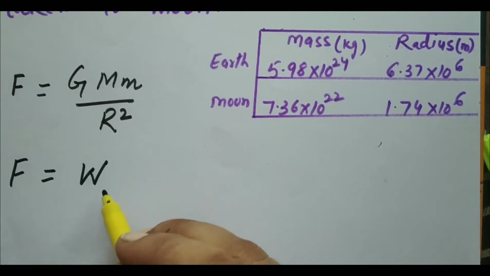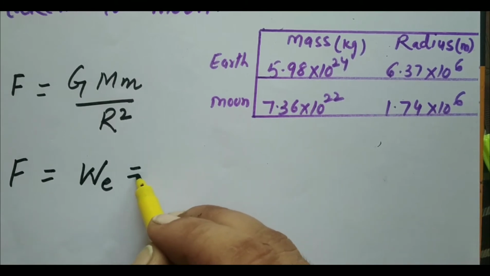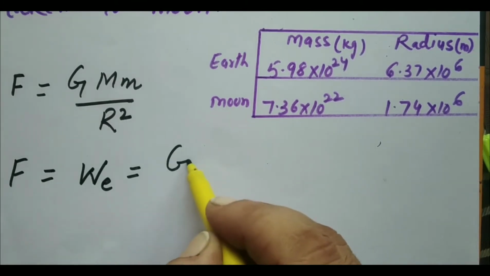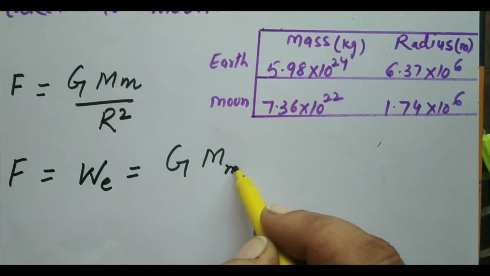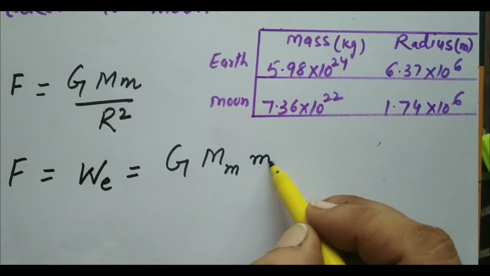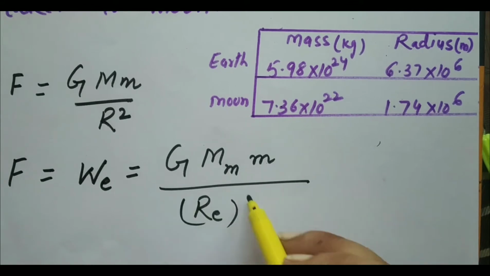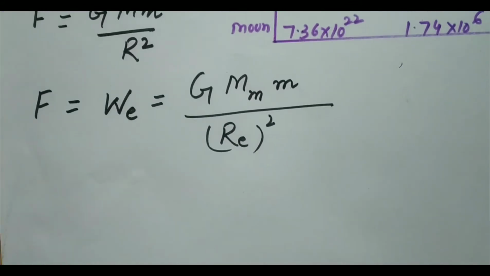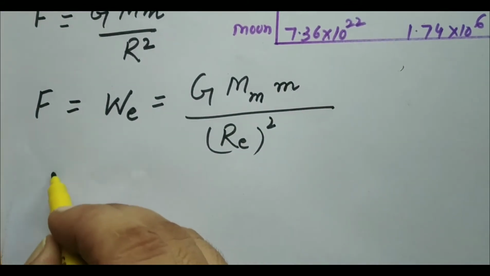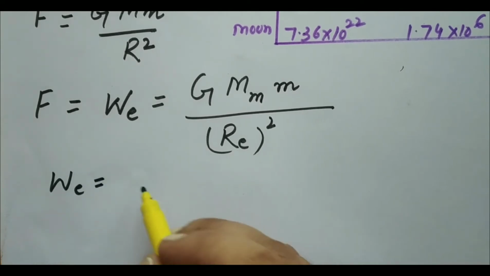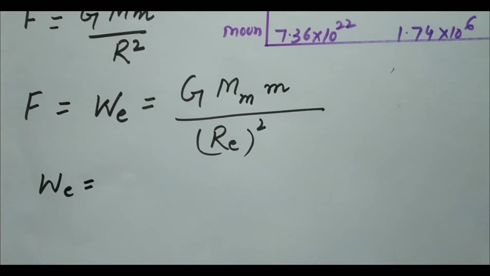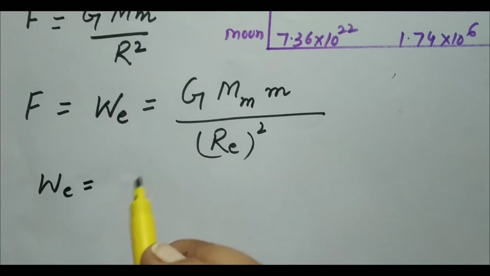So to find the weight of an object on the earth, we will write GMm, where M here will be the mass of the earth and small m will be the mass of the object, by the radius of the earth square. Okay, so we'll put these values here. We get We is equal to G. The value of G always remains constant, so we'll write G here.